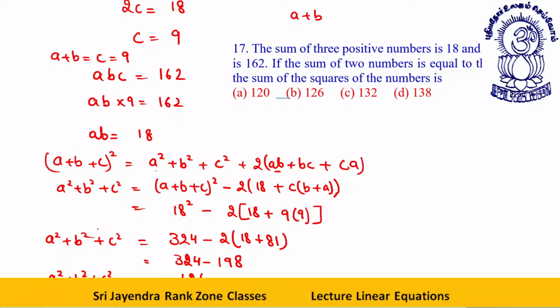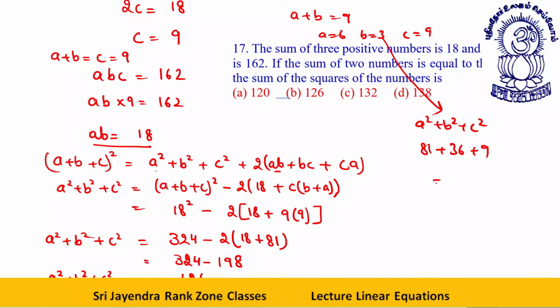Clear? There is one more way. You got AB as 18. You also got A plus B as 9. That means A is equal to 6, B is equal to 3, C is equal to 9. What will be A square plus B square plus C square? 81 plus 9 plus 36, that is 126. This is your answer.